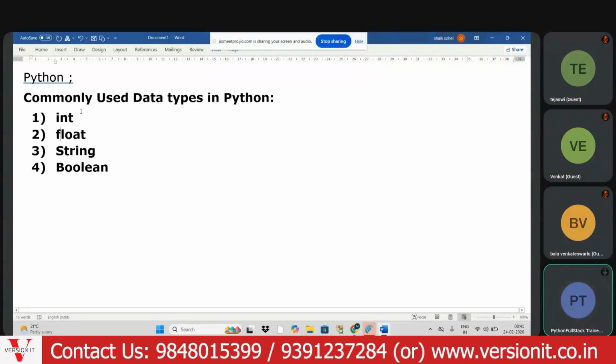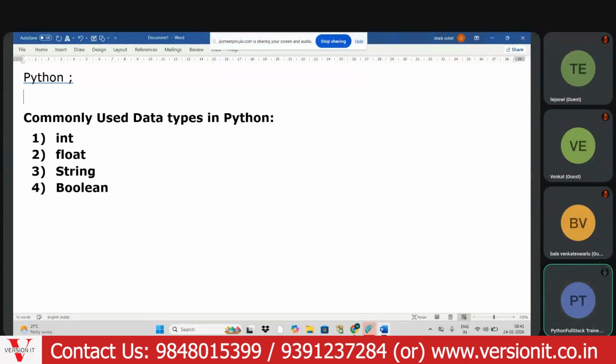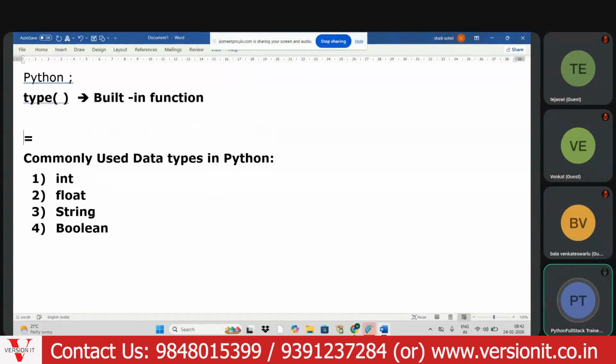Before that, in Python, we have one built-in function named type of. What is meant by built-in? Built-in means inbuilt or predefined. What is the use of type of?